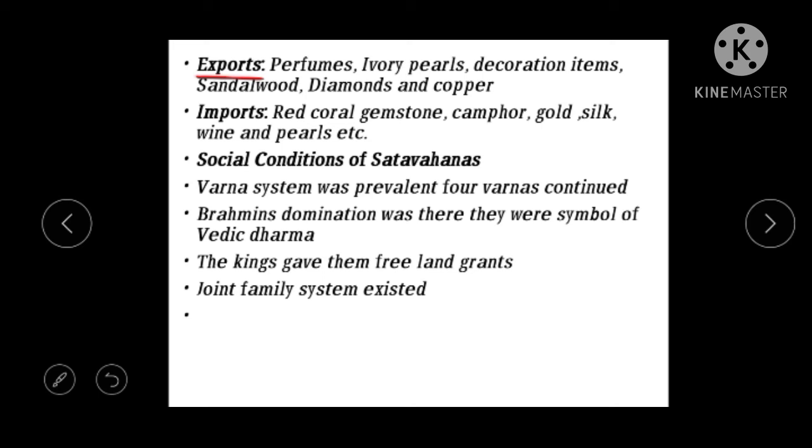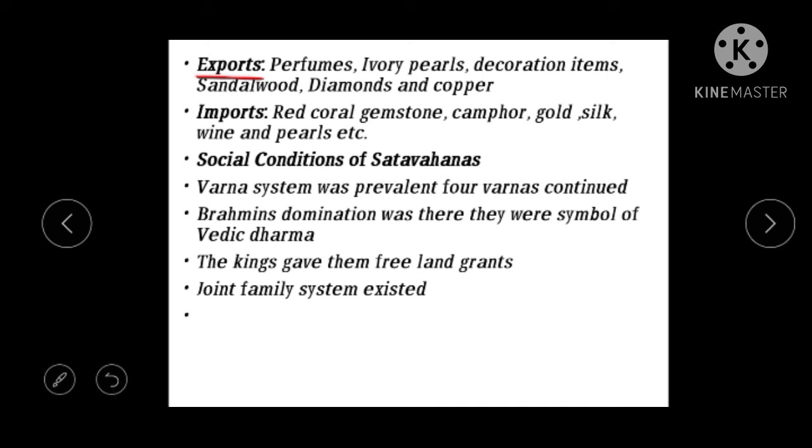Perfume, ivory, pearls, decoration items, sandalwood, diamonds and copper were some of the items exported from the Satavahana Empire. And imports means what they used to acquire, what they used to get into their kingdom. Imports were red coral, gemstones and camphor, gold, silk, wine and pearls, etc. These were some of the imports to the Satavahana Empire.